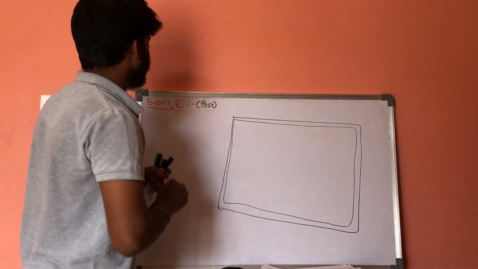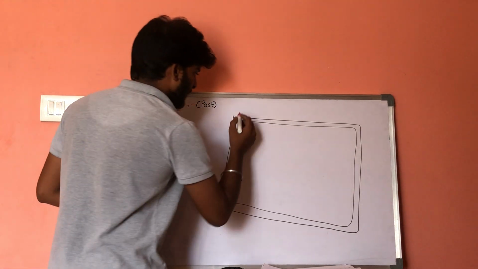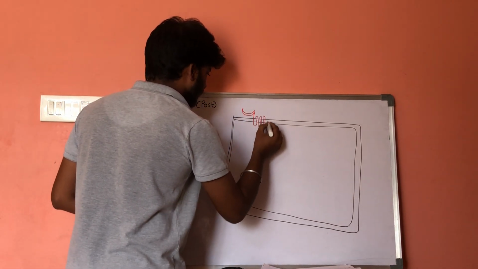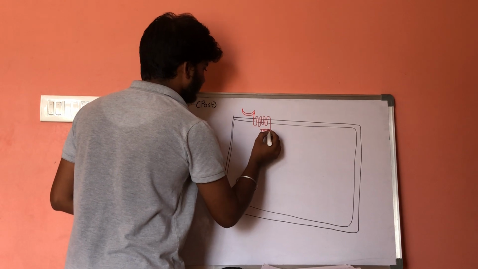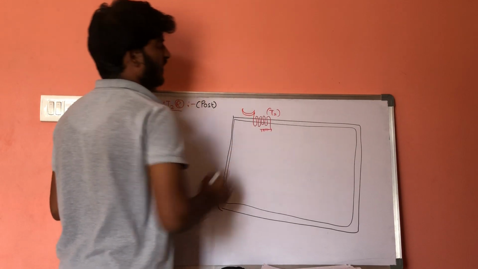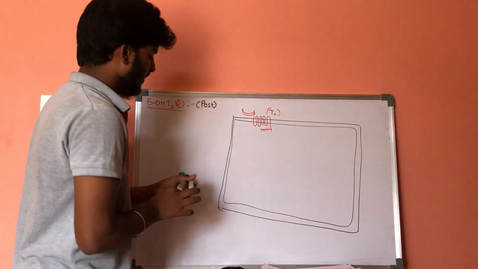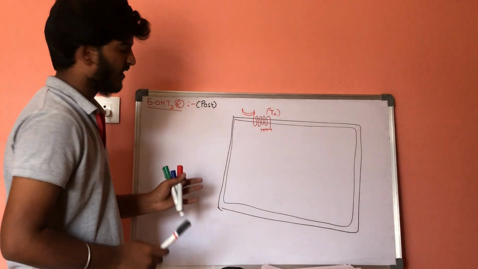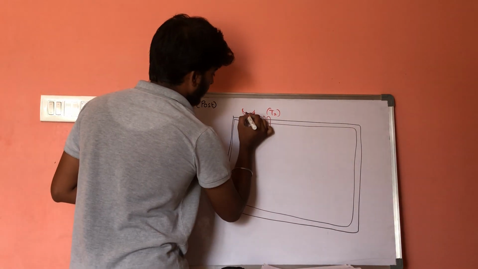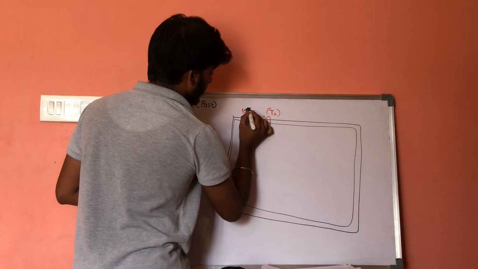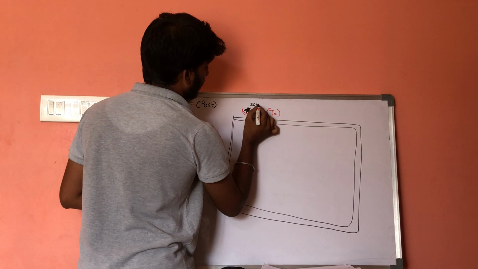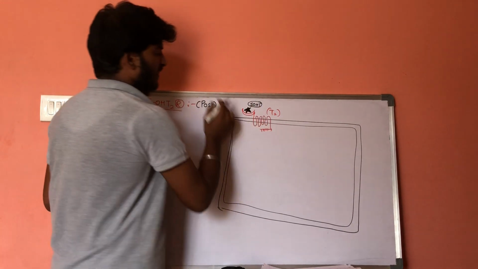On its surface, it consists of 5-hydroxytryptamine type 2 receptors. Whatever serotonin is released by the mast cells will accumulate here and get attached here.